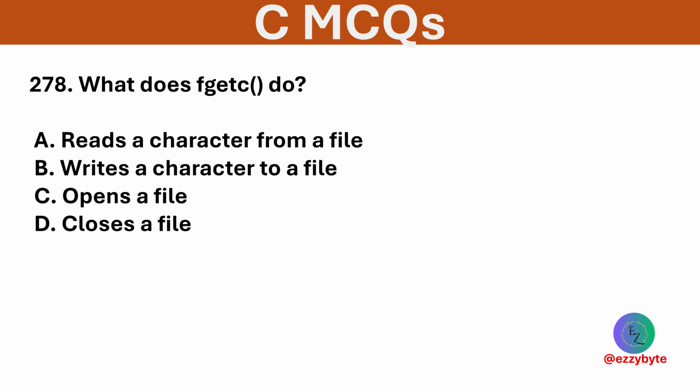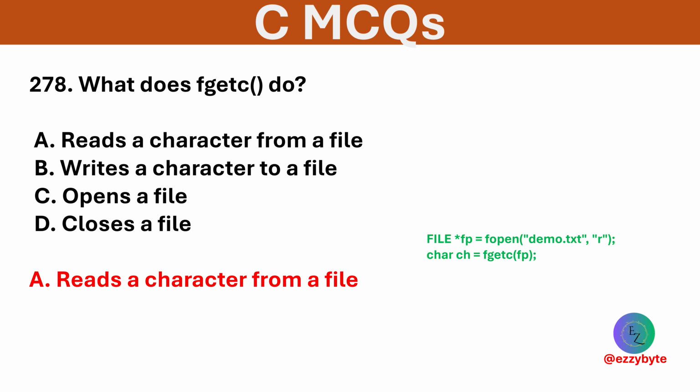What does fgetc function do? Options are reads a character from a file, writes a character to a file, opens a file, and closes a file. Option A is correct. It reads next character from the given file stream.